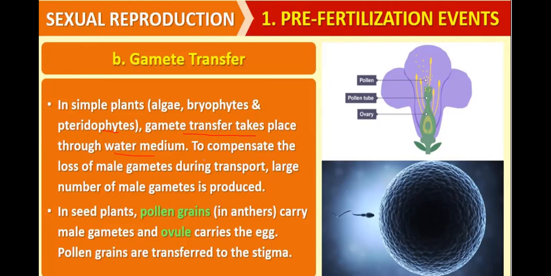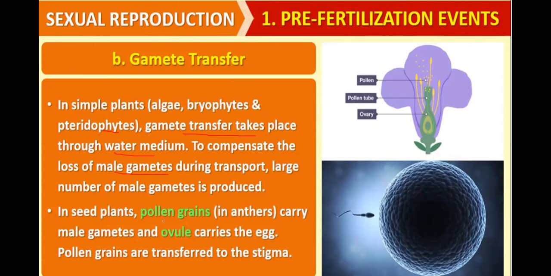To compensate for the loss of male gametes during transport, a large number of male gametes is produced. During transportation, many male gametes will get destroyed, and they will not be able to reach the female gamete. That is why, to compensate, a large number of male gametes is produced in comparison to female gametes.